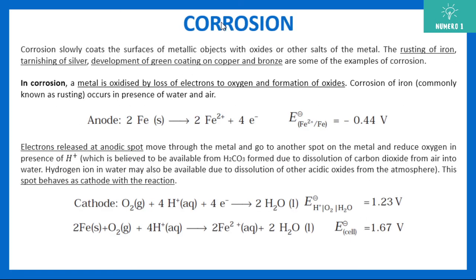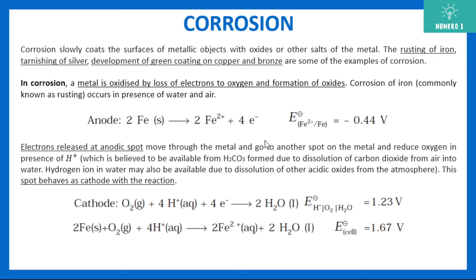Now the last topic is corrosion. So corrosion is basically rusting of iron, tarnishing of silver, development of a green coating on copper and bronze. These are some of the examples of corrosion. Now, what is happening in corrosion? In corrosion, the metal is getting oxidized by loss of electrons to oxygen and formation of oxide. The metal is getting converted into metal oxide. If I talk about iron, which is actually rusting of iron, it loses electrons, that is, oxidation happens, and it gets converted into its oxide.